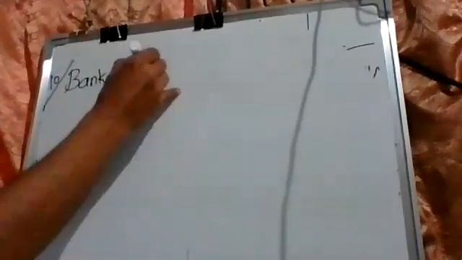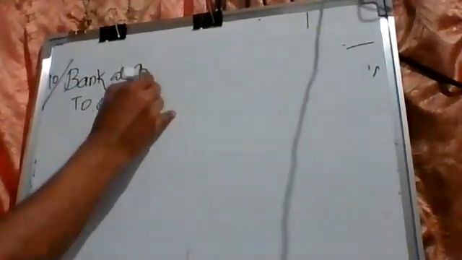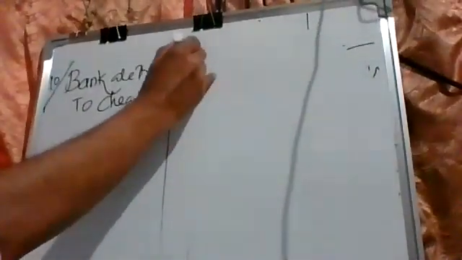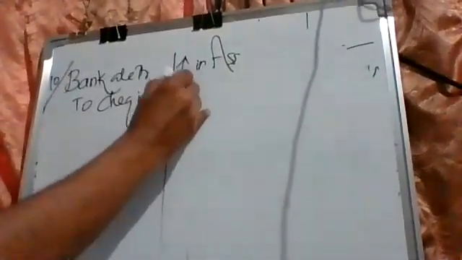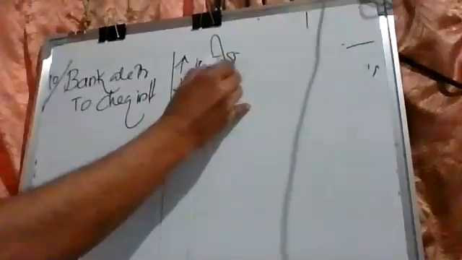Yes, perfect. So one asset is decreasing, another asset is increasing. The bank account is increasing. Check in hand is decreasing. Reason? Increase in assets. Here, decrease in asset. Already told the answer.